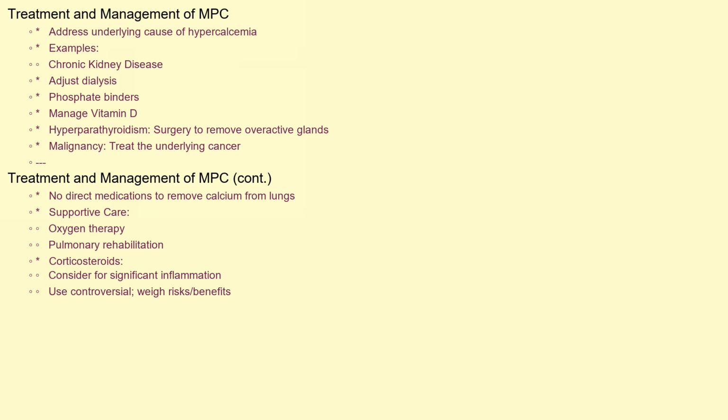Treatment and management of MPC primarily focus on addressing the underlying cause of the hypercalcemia. For example, in patients with chronic kidney disease, this may involve adjusting dialysis regimens, using phosphate binders to lower phosphate levels, and carefully managing vitamin D supplementation. In cases of hyperparathyroidism, surgery to remove the overactive parathyroid glands may be necessary. If malignancy is the culprit, treating the underlying cancer is paramount. There are no specific medications to directly remove calcium deposits from the lungs. However, supportive care, such as oxygen therapy and pulmonary rehabilitation, can help to manage symptoms and improve quality of life. Corticosteroids may be considered in cases with significant inflammation, but their use is controversial and needs careful consideration of risks and benefits.